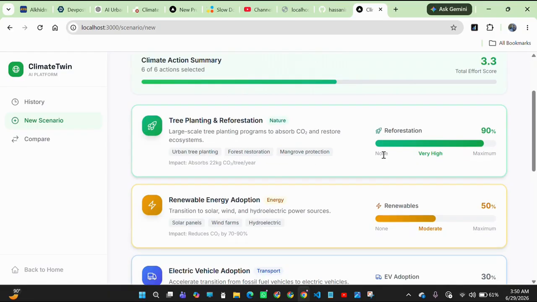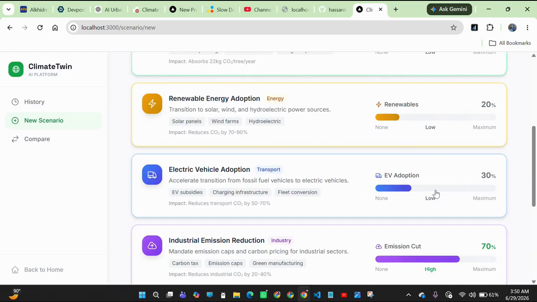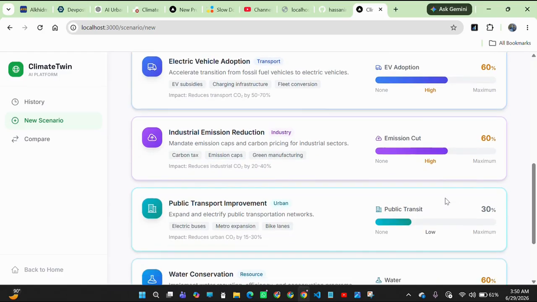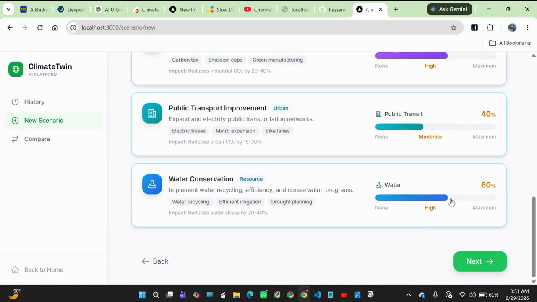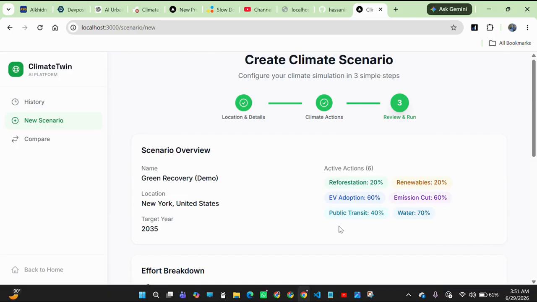For tree planting and reforestation, we can set the value to 20%. The world is moving towards electric vehicles instead of petrol engines, so if we set this value to 60%, public transport to 40%, and water preservation to 70%, now we can select the next button, and these are the values that we have selected.